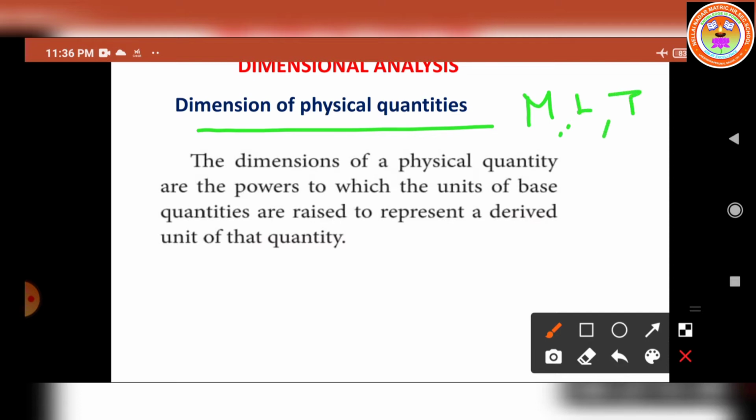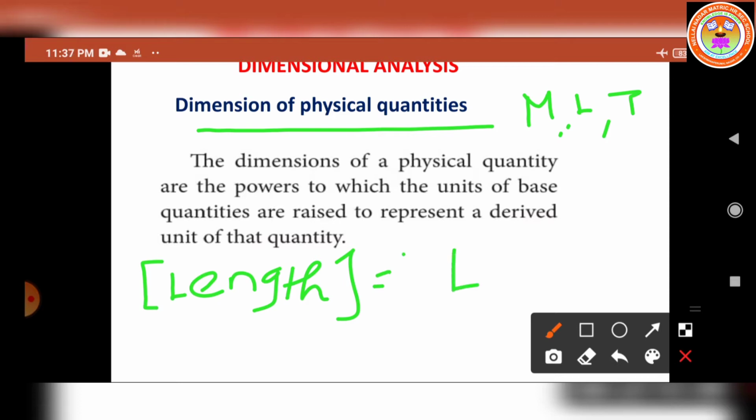So, how can we write the dimensions of length? The dimension of length can be expressed in terms of the base quantities. Within the square bracket you write length, is equal to L. This is the length dimensional formula, taken as L alone.